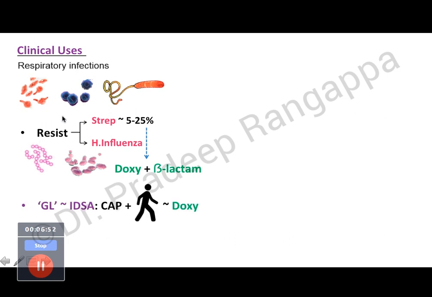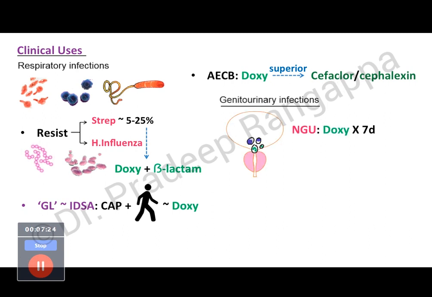And if you look at IDSA guidelines, it suggests that for ambulatory patients with community-acquired pneumonia, doxycycline is one of the drugs suggested by IDSA, which means it's a good antibiotic for respiratory infections, especially for atypicals. And even in acute exacerbation of chronic bronchitis, doxycycline is found to be superior to first generation cephalosporins, like cefaclor or cephalexin. So we'll move to genitourinary infections.